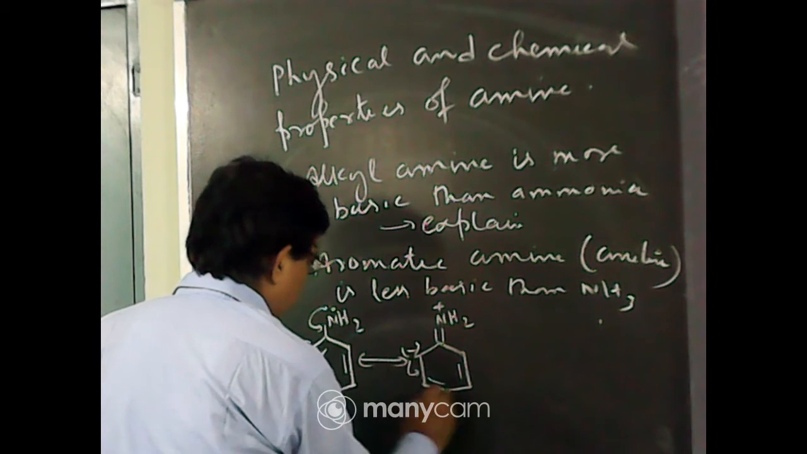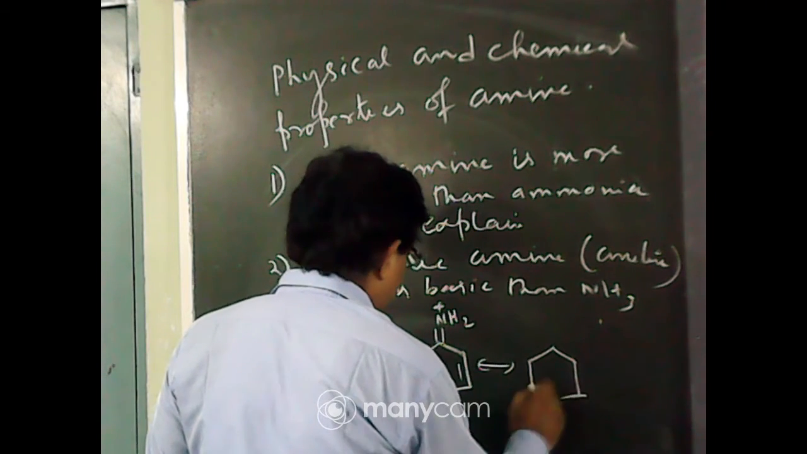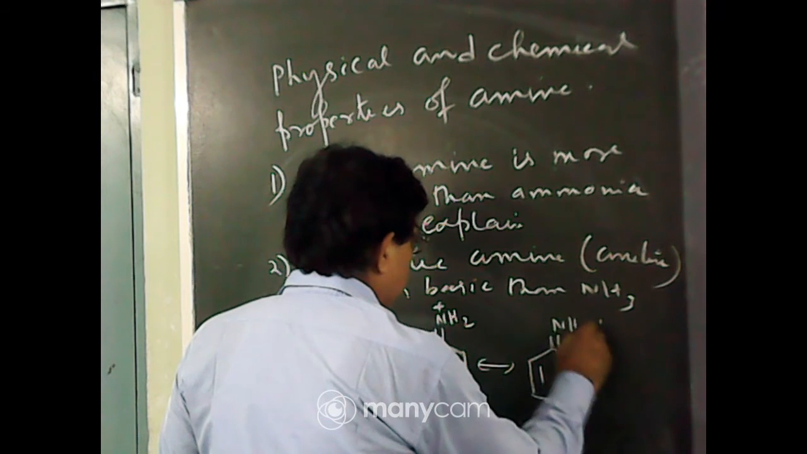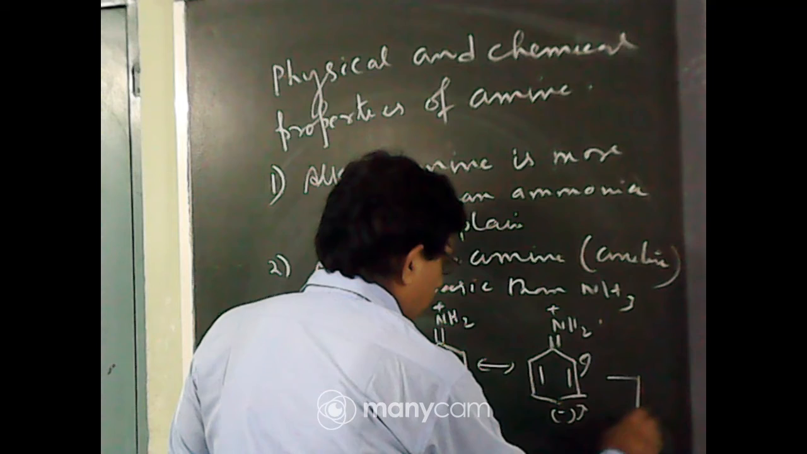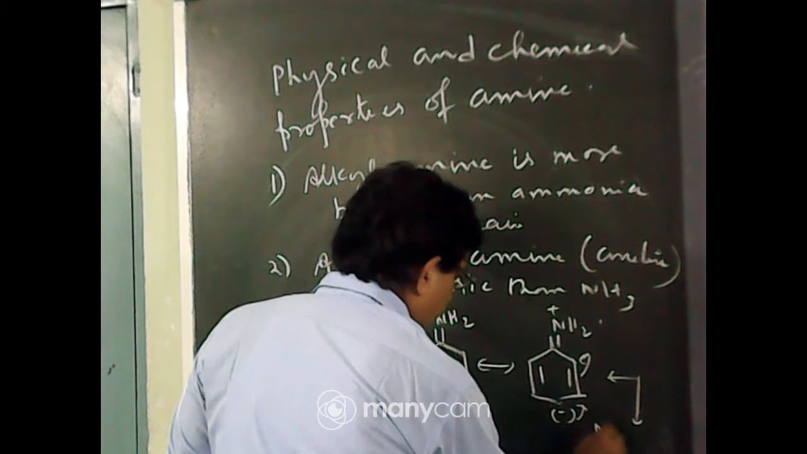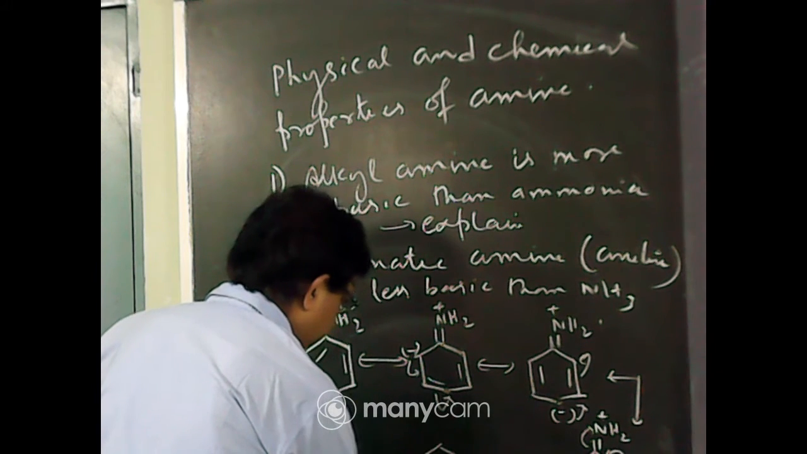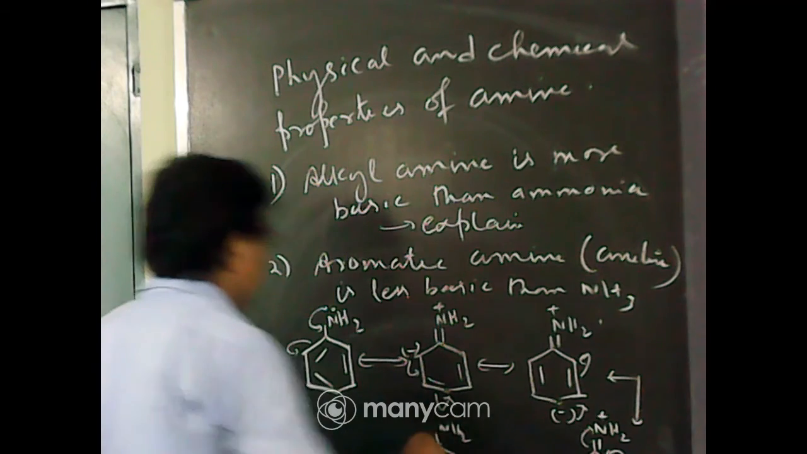Now this pi electron shifts here. So what will be the next resonating structure? This negative, double bond, NH2 plus. Now here, what will be the resonating structure? This negative, NH2 plus. Now the pi electron shifts here and here. So this is the resonating structure.